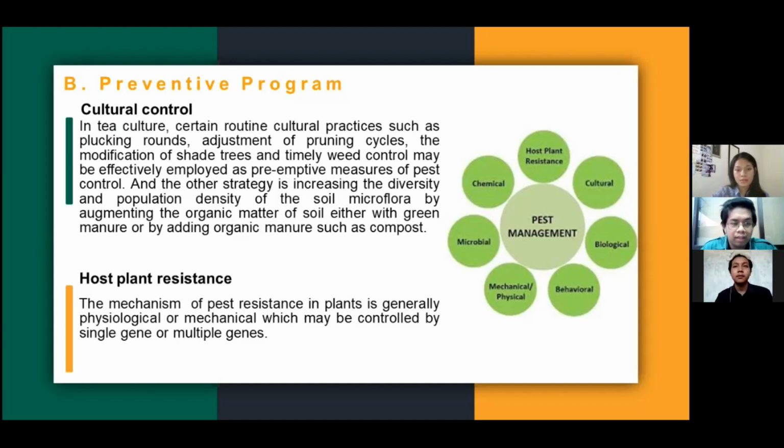The next one is host plant resistance. The mechanism of pest resistance in plants is generally physiological or mechanical, which may be controlled by a single gene or multiple genes.